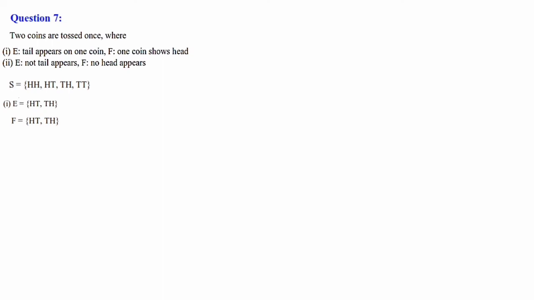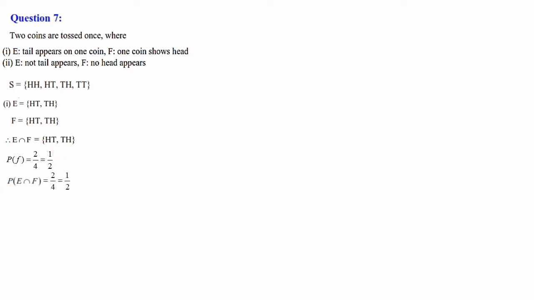So we have to go for finding E intersection F, because we are asked to calculate P of E given F. P of E given F formula we know, P of E intersection F divided by P of F. So E intersection F we have to calculate. 2 elements are common, so HT, TH will be coming. Go for writing the probability. P of F is equal to, there are 2 elements in the set and 4 elements in the sample space. So 2 divided by 4. 2 by 4 when you divide, you will get 1 by 2.